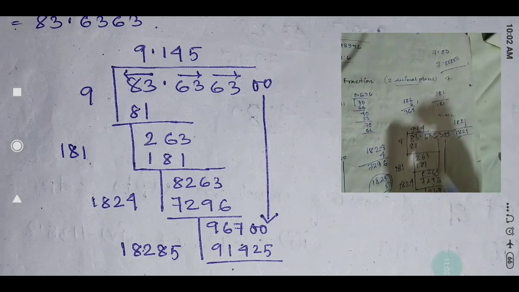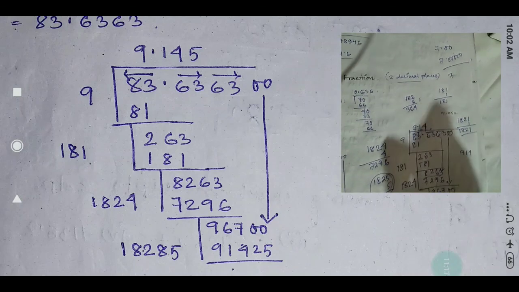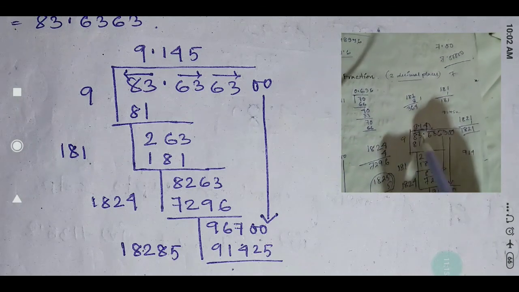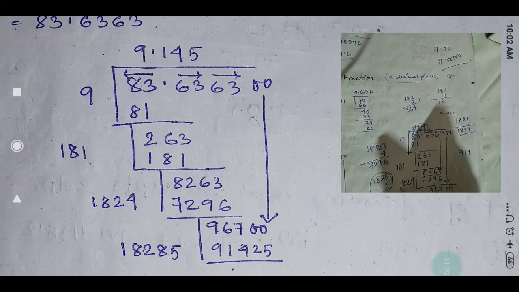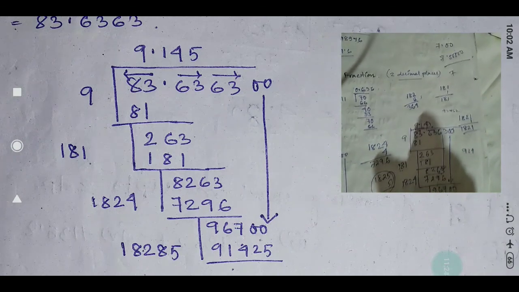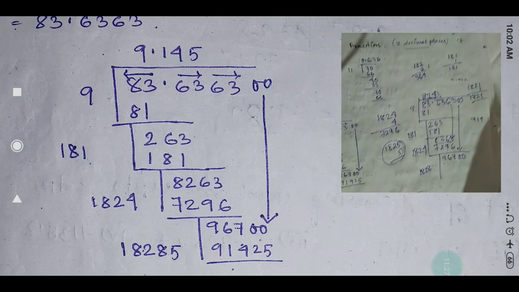Now you take here 914 into 2. That means the quotient will be doubled here. Here 9 is there, that's why it is 18. Here 91 is there, that's why it is 182. Here 914, that means how much will it be? 1828. Okay, 1828.